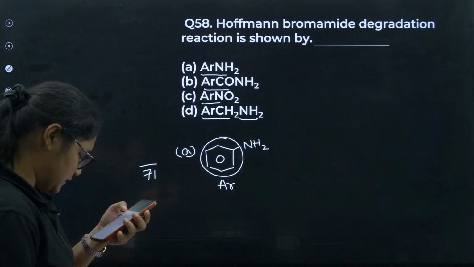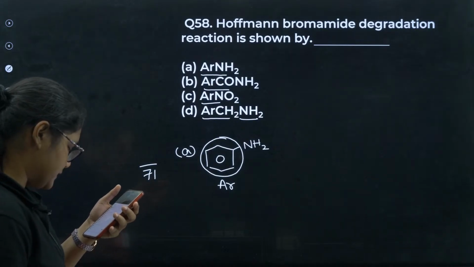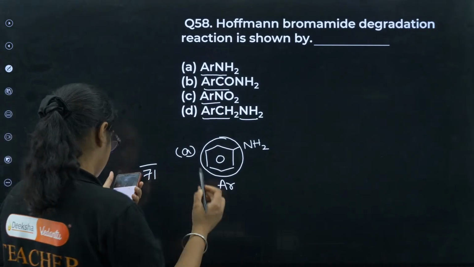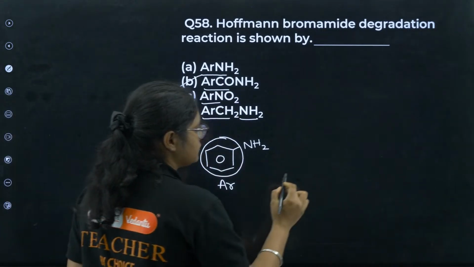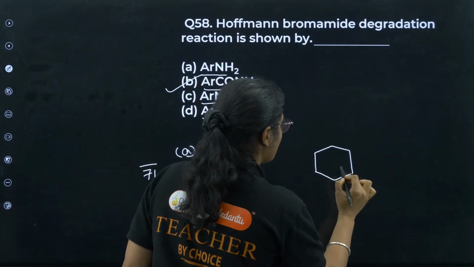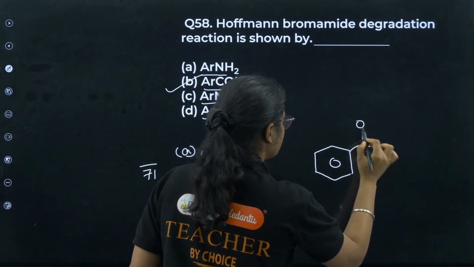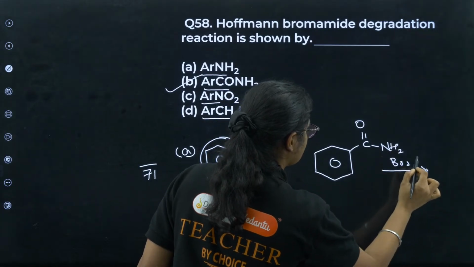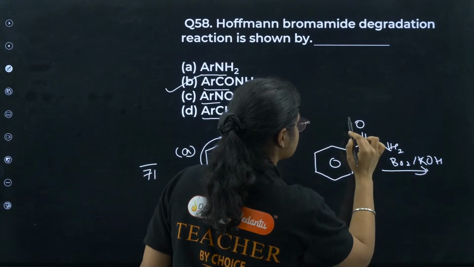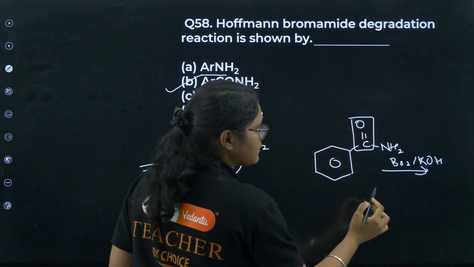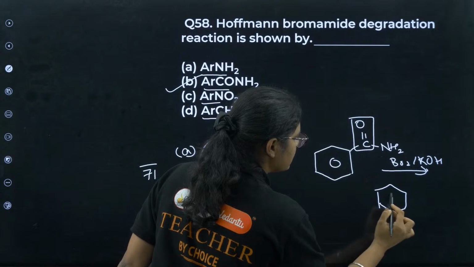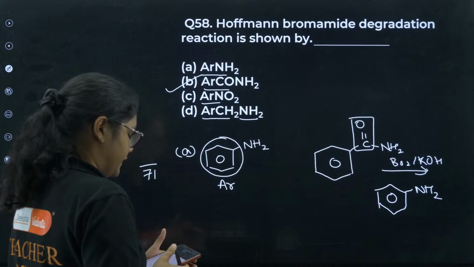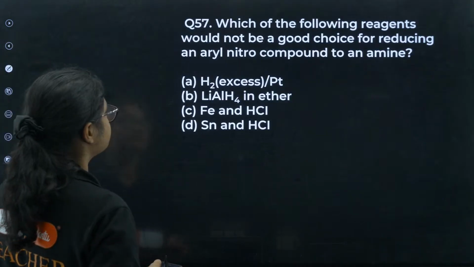So what will be the answer here? Yes, 58 is B, correct answer from Pradeep, Shivani, Sanjana: ArCONH2. Okay, so if you take ArCONH2 and treat it with bromine and KOH, what will happen? In this Hofmann bromamide degradation, this part will go out and you will get NH2. Okay, clear? Okay, next, 57.